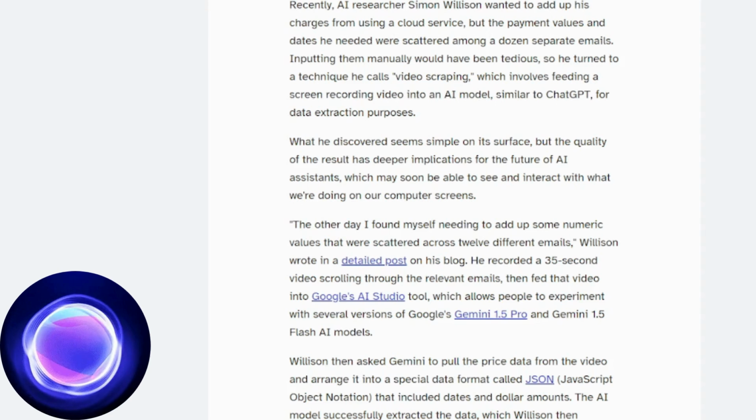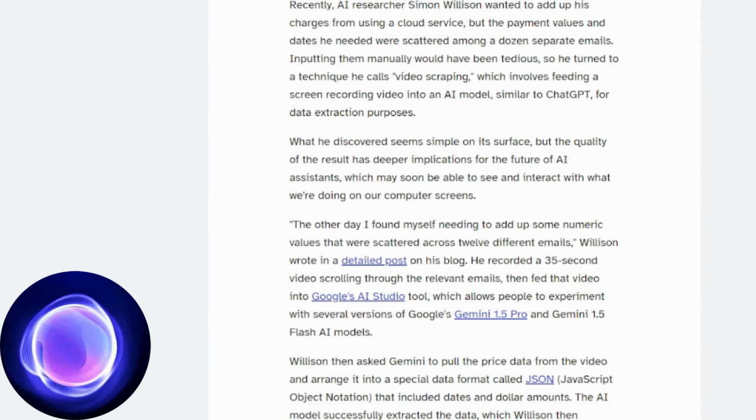What might seem like a practical solution has revolutionary potential. Willison demonstrated how AI assistants could eventually visualize and interact with what's happening on users' screens. He shared the experience on his blog, where he described how he recorded a 35-second video of himself browsing through emails with the desired data and processed it in Google's AI Studio tool.